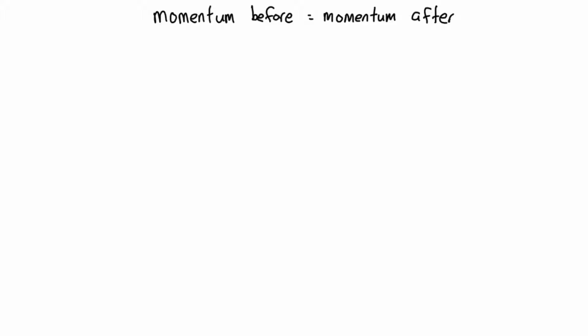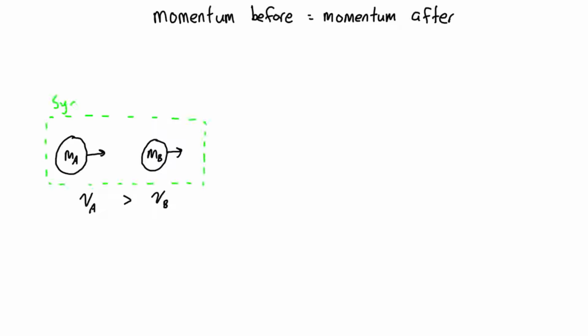And what I mean by that is imagine that we have two objects that are going to collide with each other. Say we have some ball, it's mA, it's going this way, and it's going to collide with another ball with a mass mB, like that, and as long as the velocity of A is greater than the velocity of B, at some point they'll impact each other. Now there's two different masses here, but if we consider these two masses together to be one system, then we can consider the impulse between them when they impact as an internal impulse, and there is no external impulse acting